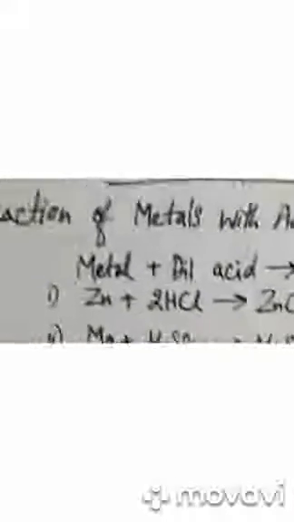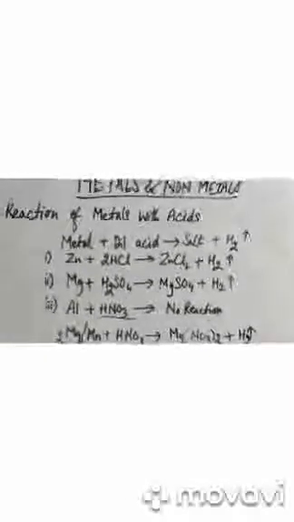Quickly, we'll take a view of these reactions once again, metals with acids. Whenever a metal reacts with dilute acid, it gives salt plus hydrogen gas. We've taken the example: zinc plus hydrochloric acid gives zinc chloride plus hydrogen. Magnesium plus sulfuric acid gives us magnesium sulfate plus hydrogen gas. Aluminium plus nitric acid, no reaction. Manganese or magnesium, when reacting with nitric acid, gives us magnesium nitrate plus hydrogen gas.